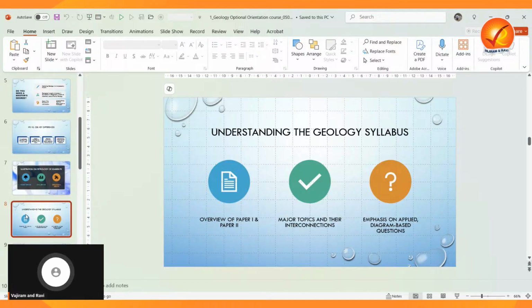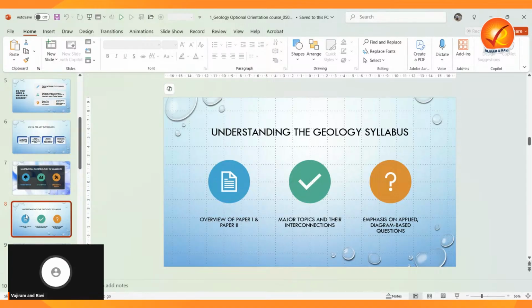Okay, so geology optional, you know, is divided into two papers, paper 1 and paper 2, each with distinct but interconnected topics. Interconnected means, once you understand paleontology, that part will be utilized, and you will connect some points within your stratigraphy. Not only that, even the paper 1 content will be utilized in paper 2, like in economic geology. Whatever we study in paper 1 and paper 2 will be useful for many things.